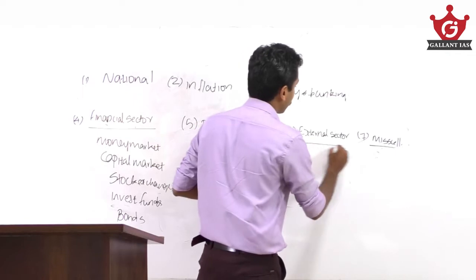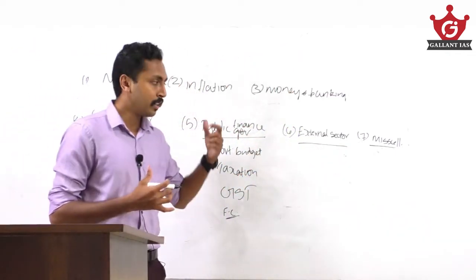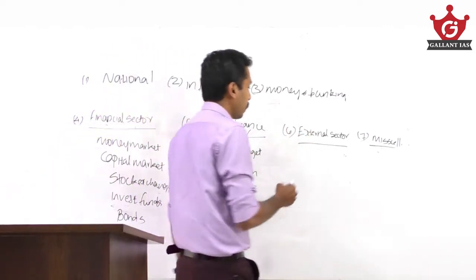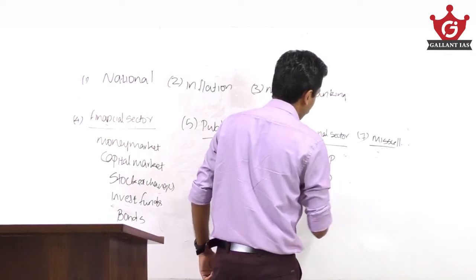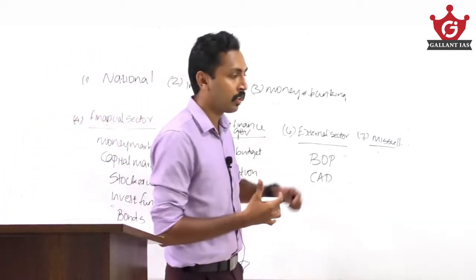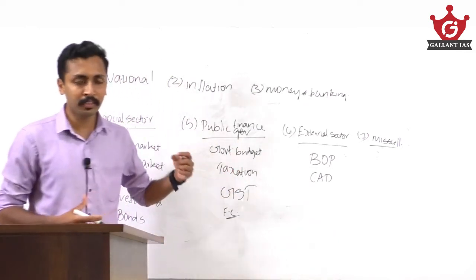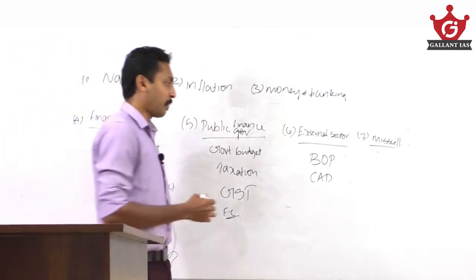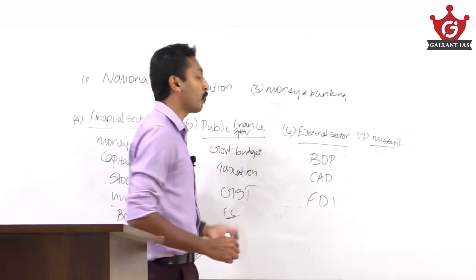Then external sector. All those topics related with India's trade with the outside world can be asked in the external sector. Mainly balance of payment, current account deficit, that is exports minus imports, how India's balance of payment is functioning, which is the area where we are earning income in the external sector, whether from exports, imports, or capital account, and how FDI inflow and outflow is happening, foreign direct investment and foreign portfolio investment.